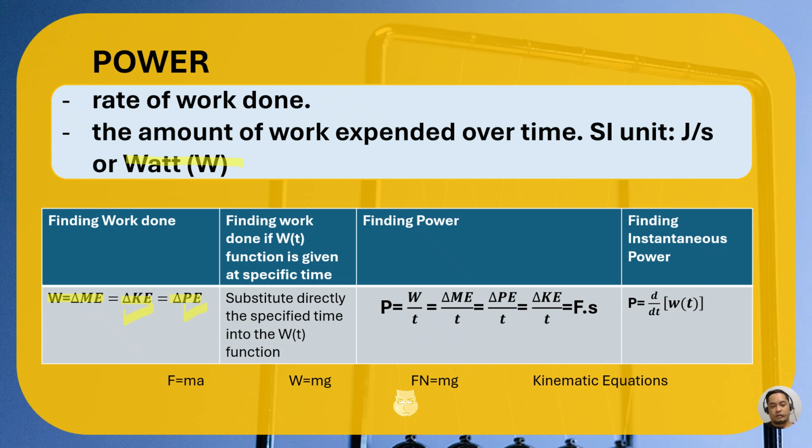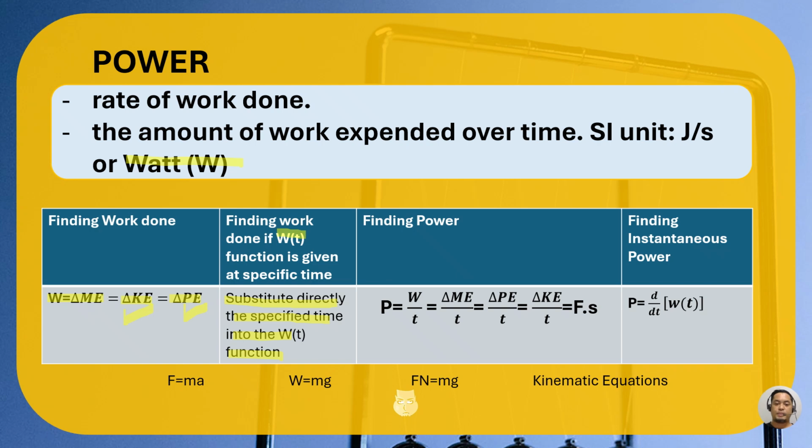Finding work done if the work function with respect to time is given. In that case, all you have to do is substitute directly the specified time into the work function. Do not get its derivative, but just input or substitute the specified time on the function given.